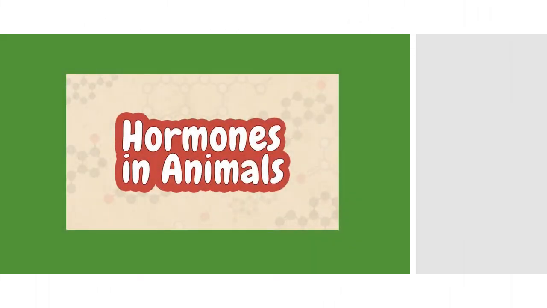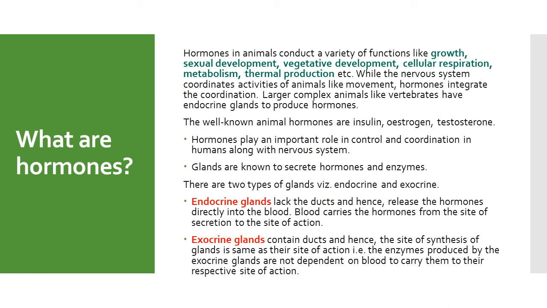In this video, we are going to study about various hormones found in animals. What are hormones? Hormones in animals conduct a variety of functions like growth, sexual development, vegetative development, cellular respiration, metabolism, thermal production, etc. While the nervous system coordinates activities of animals like movement, hormones integrate the coordination. Larger complex animals like vertebrates have endocrine glands to produce hormones.